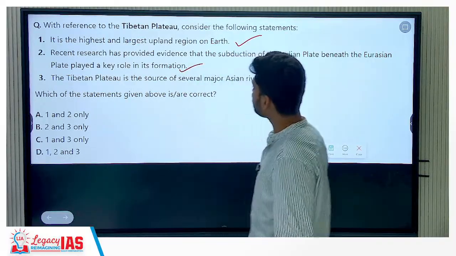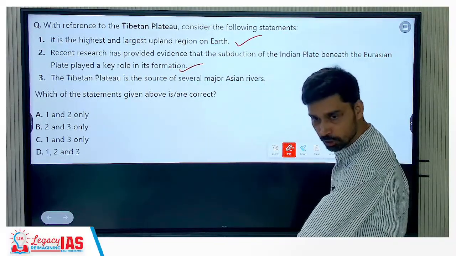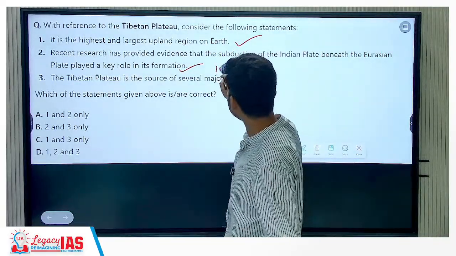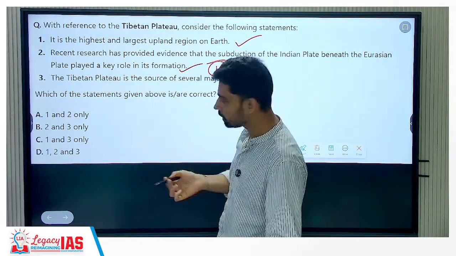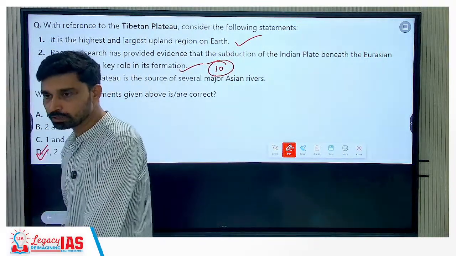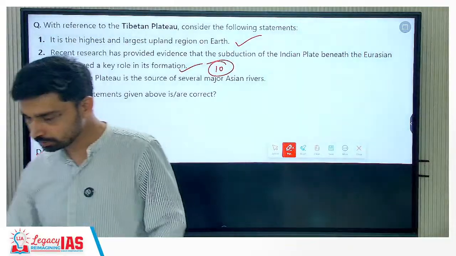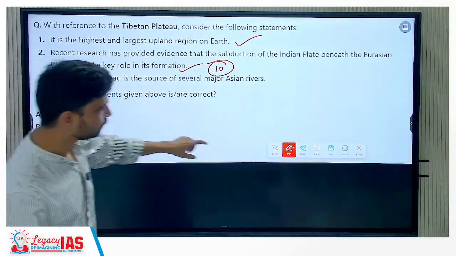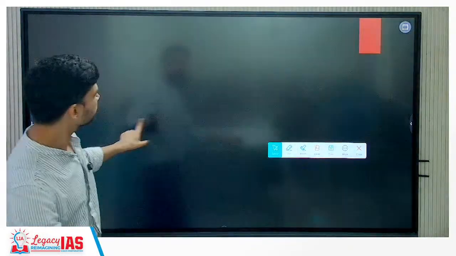The Tibetan Plateau is the source of several major Asian rivers. In total, how many rivers have we seen? 10 major Asian rivers, including the Indus, Brahmaputra, and the Satluj river flowing across India. Right. So these were the topics, I think. Check.